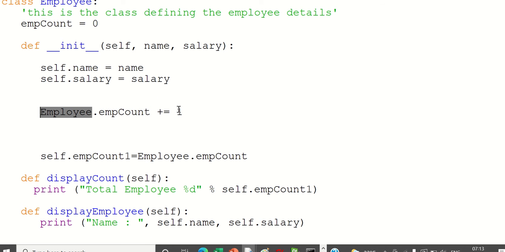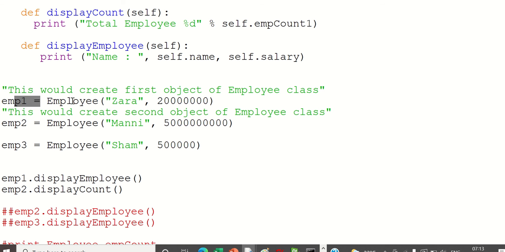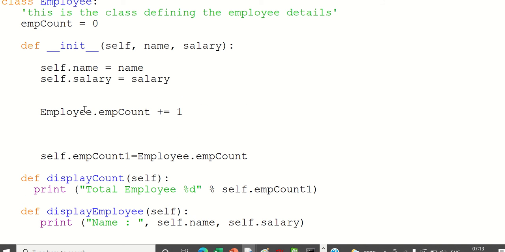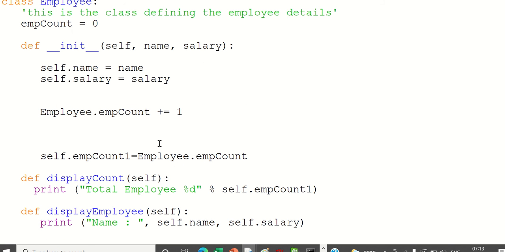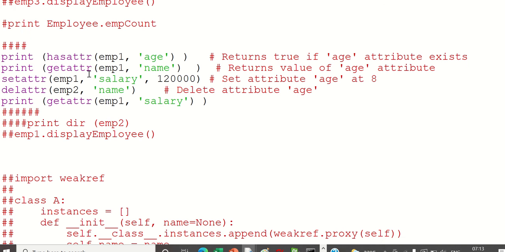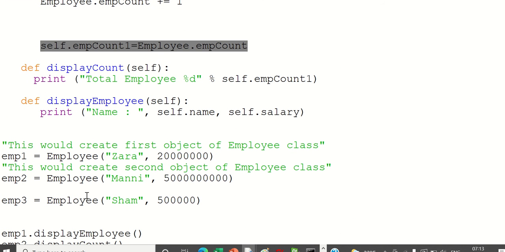Now for the first employee, the details were finished. Then employee 2 will come. The moment an object is created, what will happen? Init is going to get executed. So the second employee is Money and his salary is 50 crores. So employee 2's name is Money, and employee 2's salary is 50 crores. For Employee.employee_count, since employee 1 was already there, now the count will become 2. So we can write all the details of all the employees.